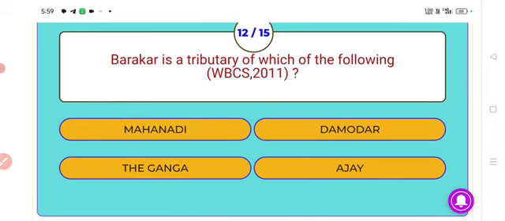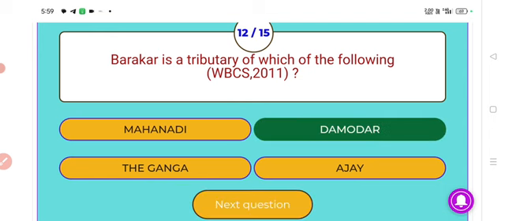Next, Barakar is a tributary of which of the following? Answer, Damodar. Barakar is a tributary of Damodar.